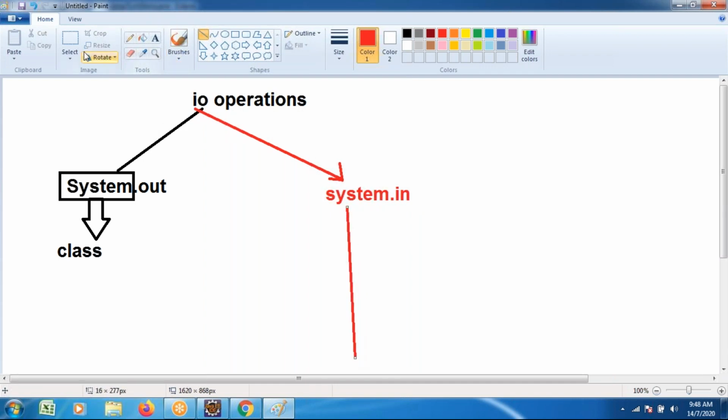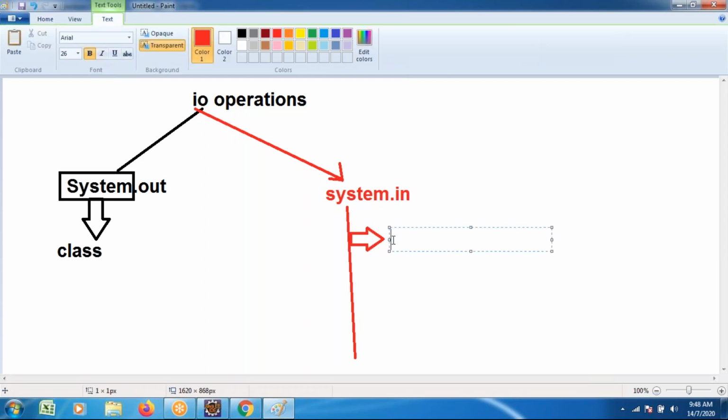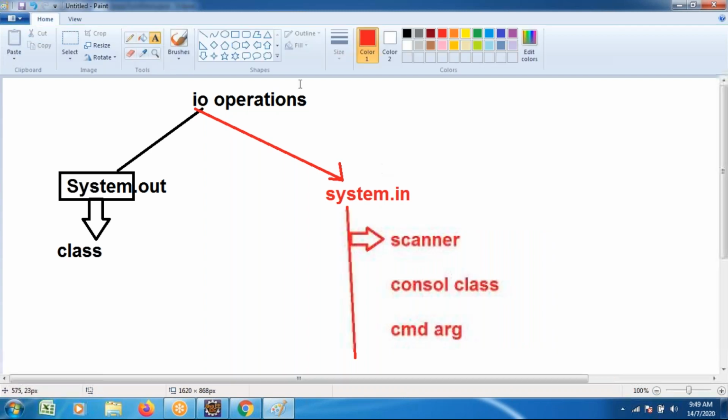Uses some of the classes to perform that one. What are the classes? Scanner class, very important in development. Every time we use a scanner class. Scanner class is there. Console class is there. Console class, as well as one more type is there: command line argument based. Scanner based input is possible. Console based input is possible. Command line argument based input is also possible. How to do this process?